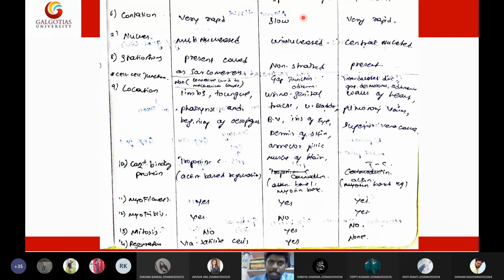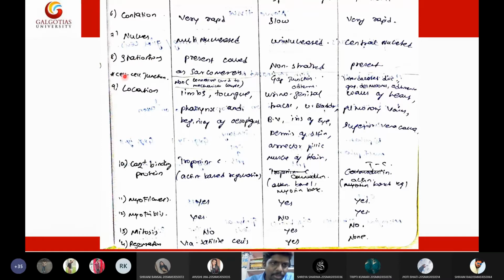Then coming to the position of the nucleus. Multiple nuclei are present in the skeletal muscle, whereas a single nucleus is present in the smooth muscle, whereas a central nucleus is present in the cardiac muscle. Coming to the striations, we already discussed: skeletal muscle is striated and cardiac muscle is striated, but smooth muscle is non-striated.